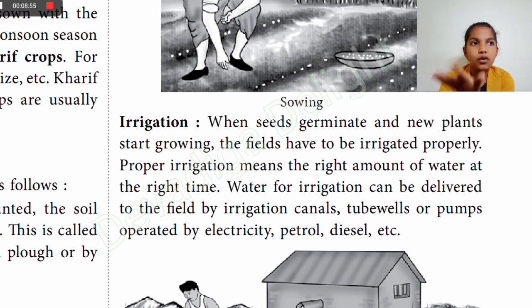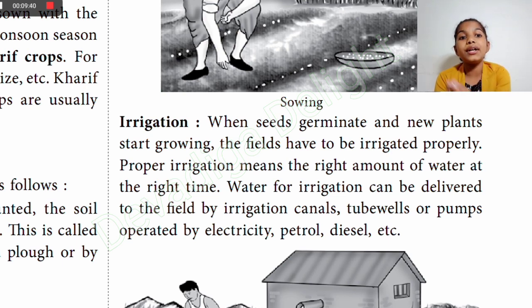So when seeds are growing, then we need to water them. When you're trying to grow a plant, you should give it the right amount of water, not too much water or too little water, and you should give it at the right time. So when seeds germinate, they have machines like canals, tube wells, or pumps, which are most of the time operated by electricity, petrol, diesel, etc.